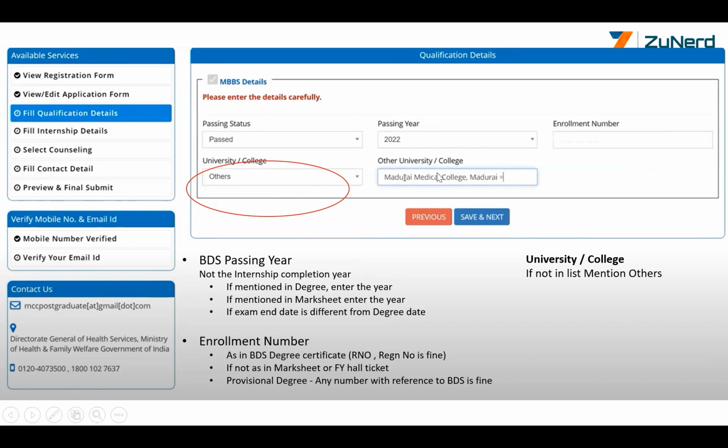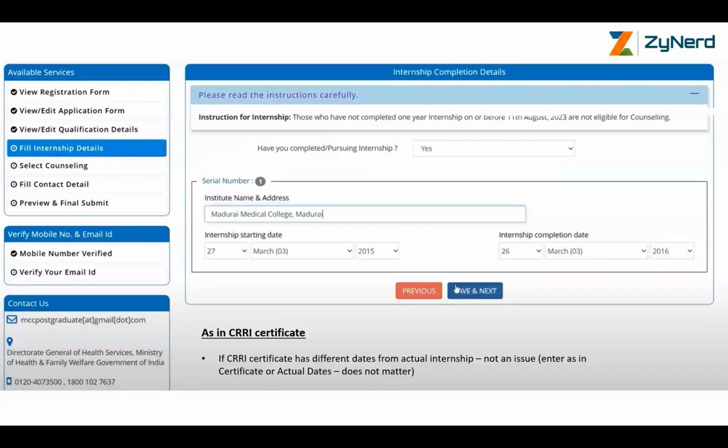For other universities or colleges, over here you have the name of the university mentioned. Don't mention slashes, hyphens, etc. Special characters may not be allowed. Just mention the name of the institute. You need not mention the name of the university, as there will not be enough space for it. Even if you mention, let us say in this case, Madurai Medical College or Madurai Medical TNMGR University, anything is fine. This is not a problem at all. Even if it is only the university, only the college, or both partially, not a problem. The name of the college should be at least partially correct. You just enter the right name, even if it is not completely filled.